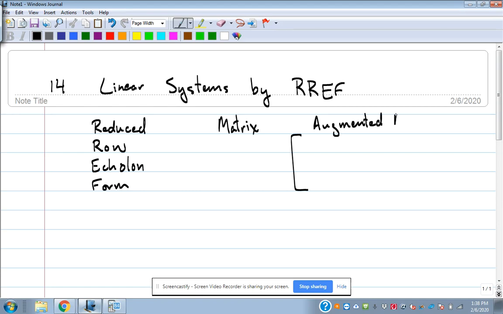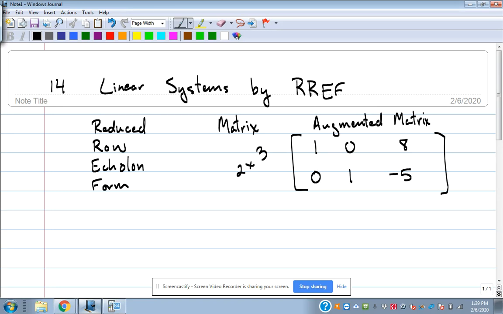Yeah, it's a big word. All right, so it's called an augmented matrix. All that means is we're going to put a system of equations into a matrix, and we're going to get back something that looks like this. It'll have a number over here, we'll call it 8, and then a number over here, maybe -5. This is reduced row echelon form for a 2x3 matrix.